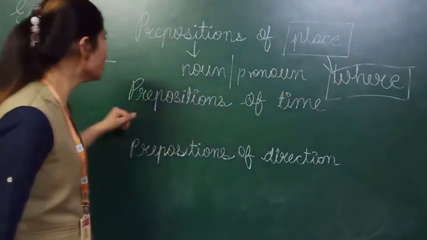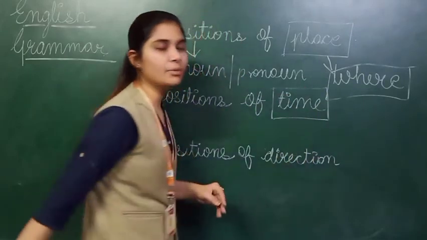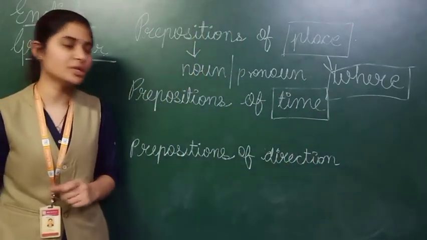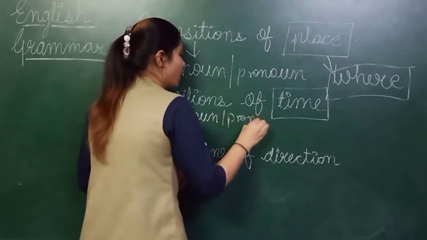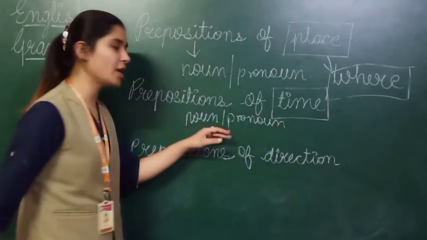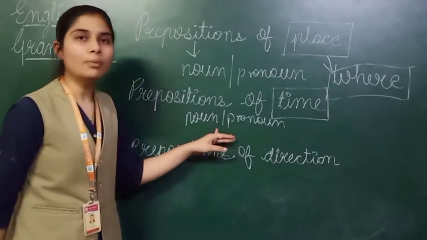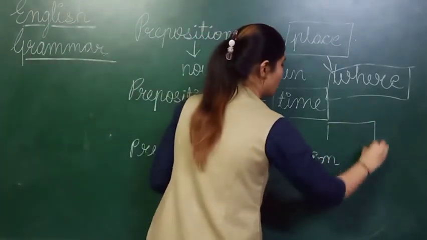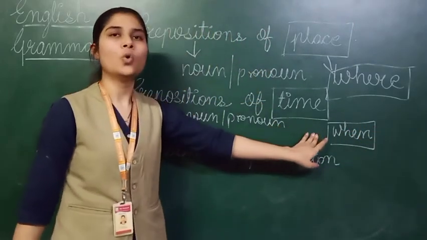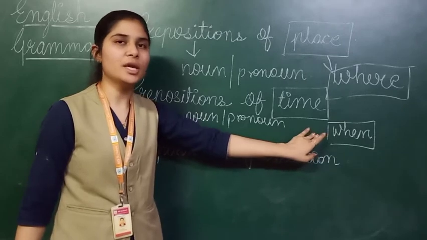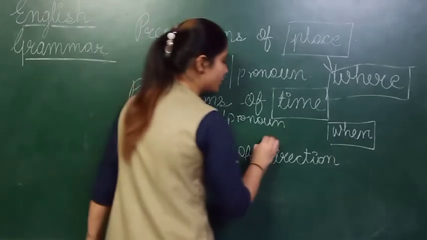Now the next is prepositions of time. Prepositions of time also give you information about a noun or pronoun only. Suppose they have done some work, anything they have done, so it will tell you about when something happened. For time we are using the word when. When means kab.